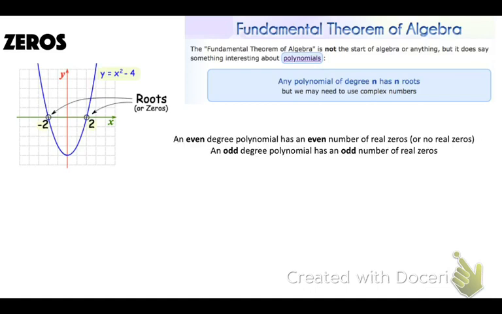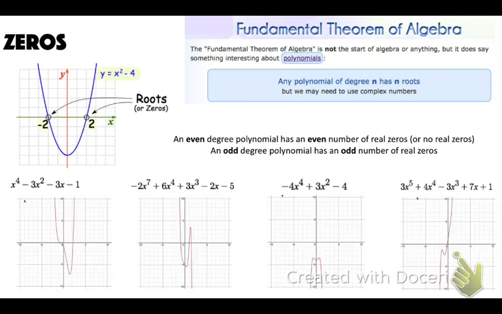So an even degree polynomial has an even number of real zeros, okay? An odd degree polynomial has an odd number of real zeros. Because again, it doesn't have to be exactly that number, since some of those could be complex numbers, and complex numbers come in pairs. Now, I will get into complex numbers a little bit later.